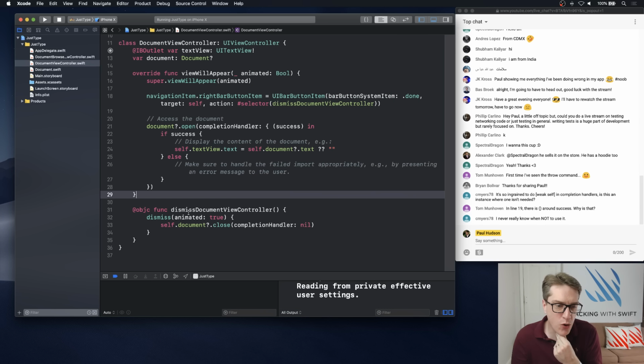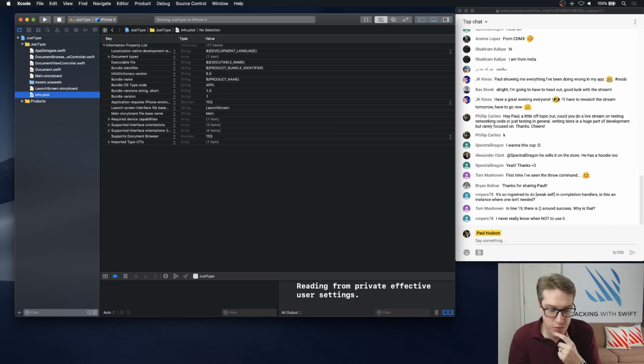The reason for this is, for some bizarre reason, this is one of the two places the template falls down. It's configured to open images, like JPEGs and Photoshop documents or PNG files. And realistically, we don't care what the file is. If the user wants to open it, we're going to try and open it. That'll allow them to open Markdown or text files or JSON or HTML or whatever. Any kind of text, this will try and open because it'll try and open any kind of file whatsoever. And that's controlled over here in Info.plist. The property list for this thing decides what it can and cannot open. And right now it's configured to open images only.